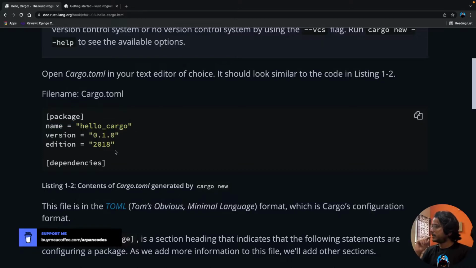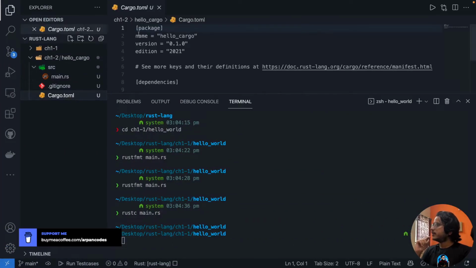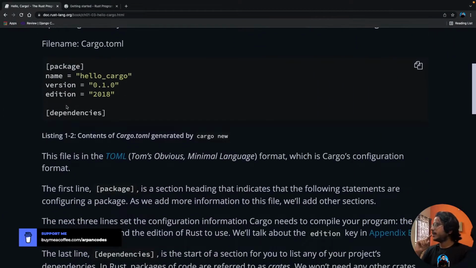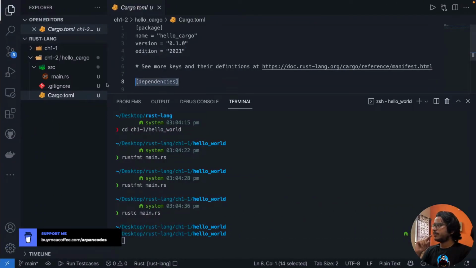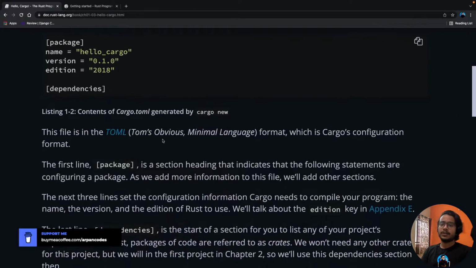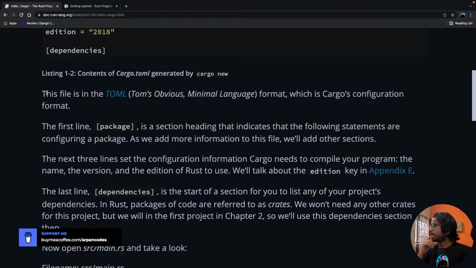We have edition 2021, and we have dependencies, which is empty because we don't have any dependency. This is a TOML file, Tom's Obvious Minimal Language format, which is cargo's configuration format.